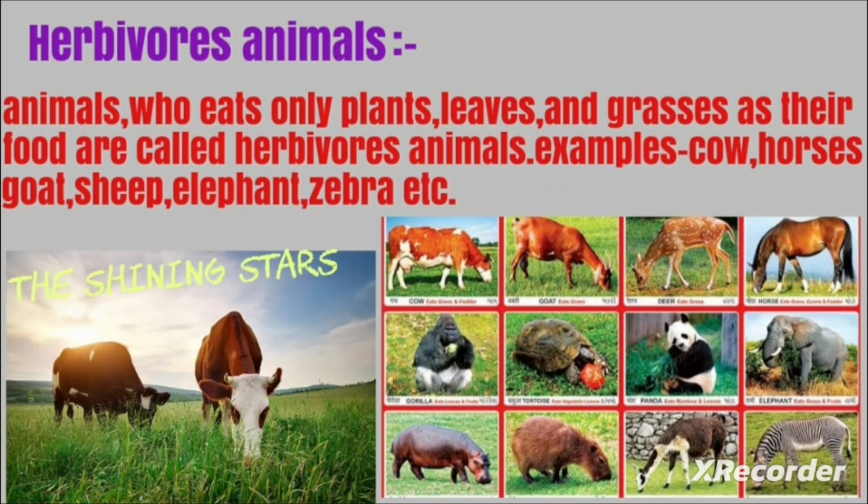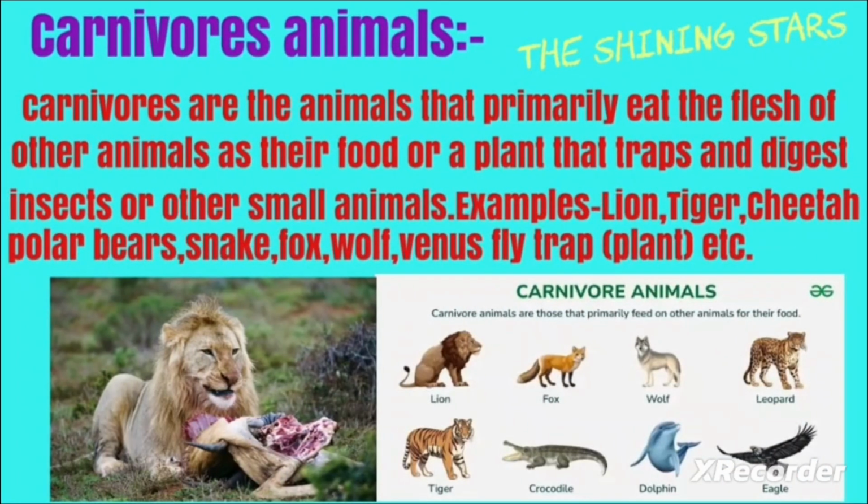The next is carnivore animals. Carnivore animals are the animals that primarily eat the flesh of other animals as their food, or a plant that traps and digests insects or other small animals. The primary food of carnivore animals is only flesh. They do not take plants as their food. Some carnivore animals are lions, tigers, leopards, cheetahs, polar bears, dolphins, and the Venus flytrap.